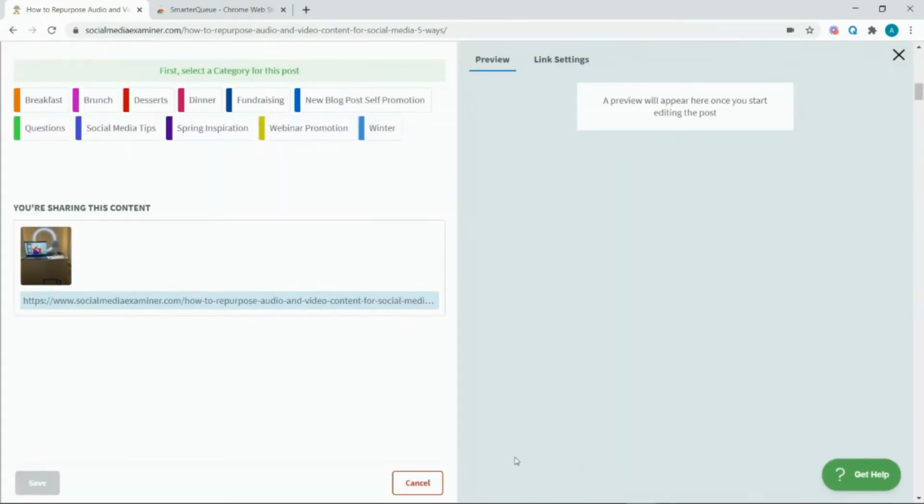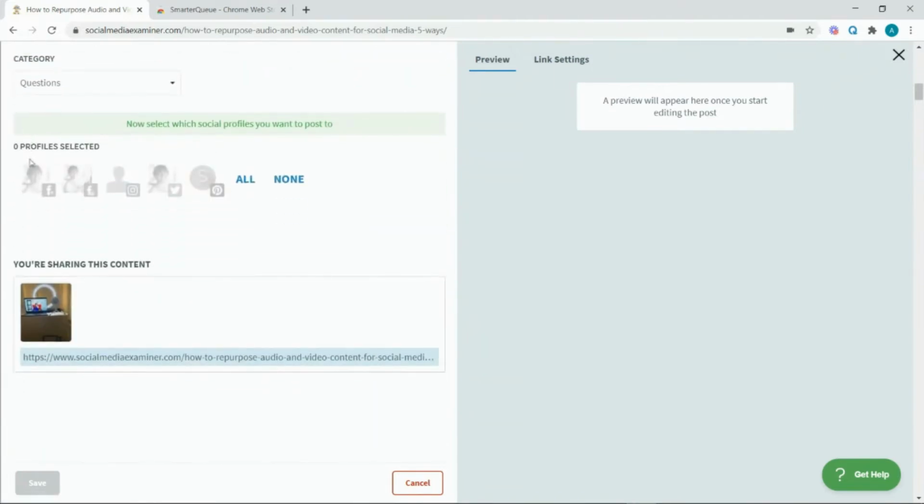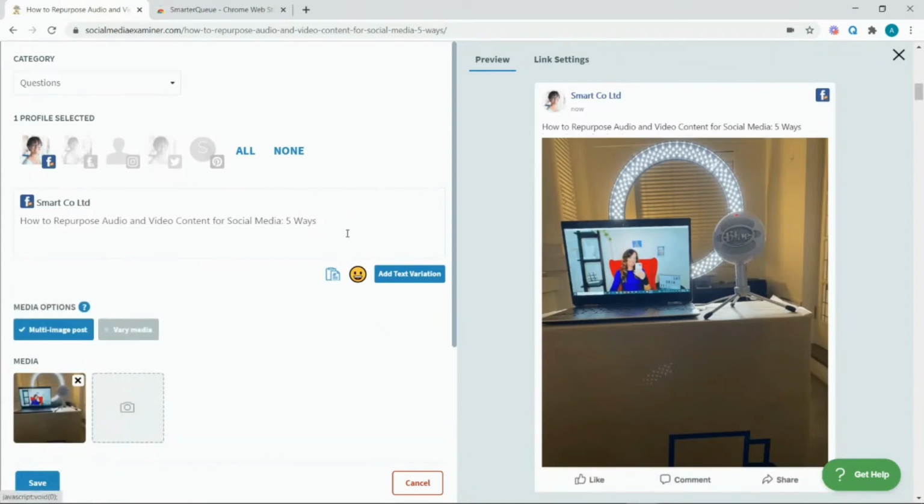The SmarterQueue extension will still pull in the link and title of the website you're on, but the specific image you've selected will instead be added as media to your post and will replace the link preview. If you only want to use the image for your post, you can simply remove the link and page title from the post editor before publishing or saving to the queue.